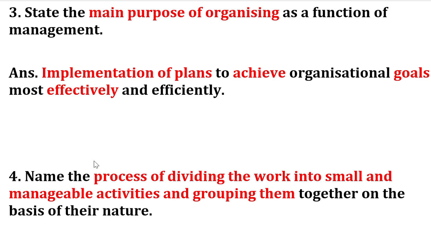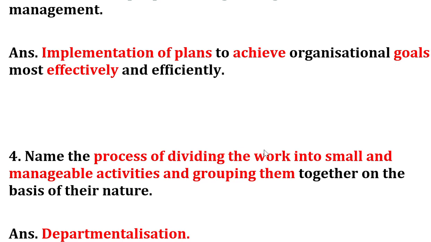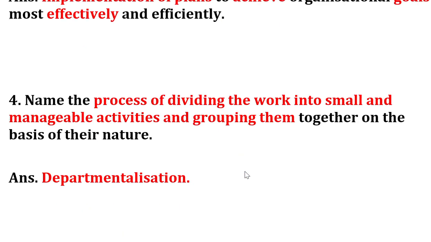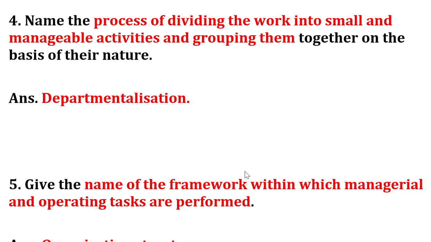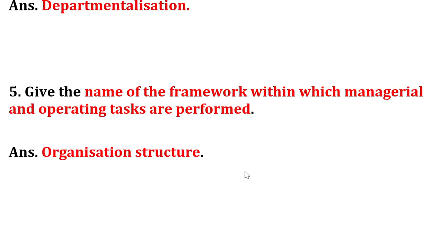Now, fourth question: name the process of dividing the work into small and manageable activities and grouping them. That is what is called departmentalization. Departmentalization is the second step in the process of organization. Now, give the name of the framework within which managerial and operating tasks are performed. The framework within which managerial and operating tasks are performed is called organization structure.